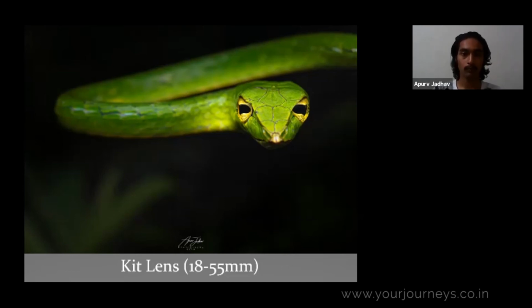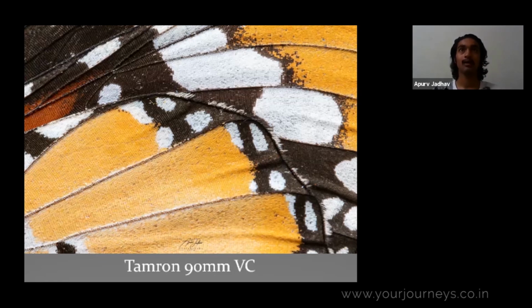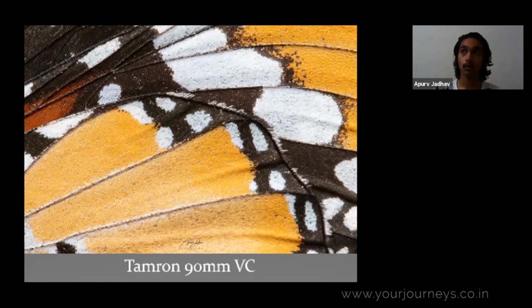Thirdly, Tamron. It was really a relief for me. Switching to a macro lens, a proper macro lens, was quite a relief because that did help me to gain control over all three factors like the shutter speed, ISO, and aperture. And I had really nice control over the lighting as well.